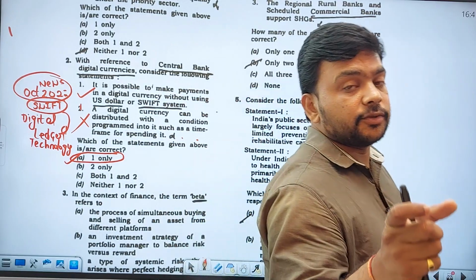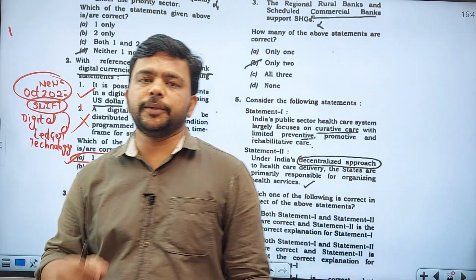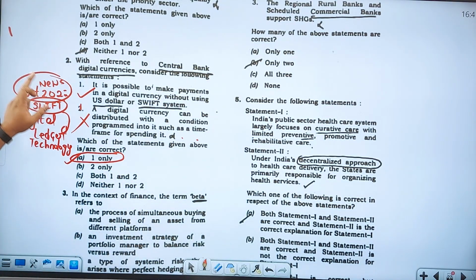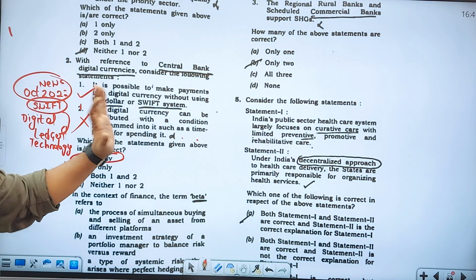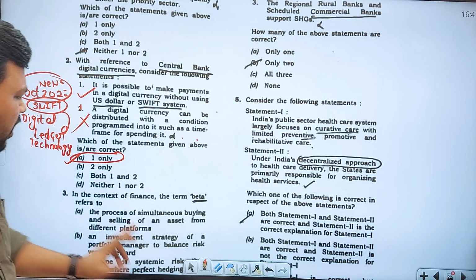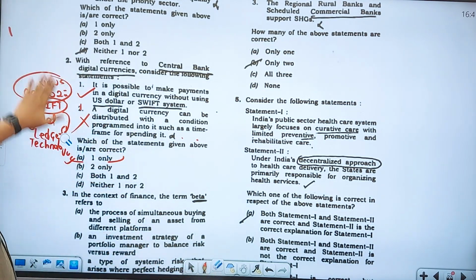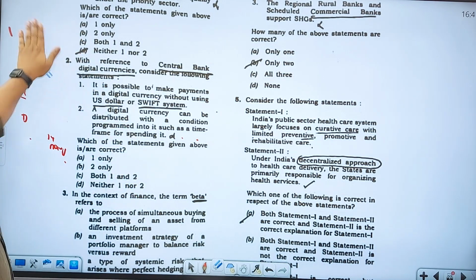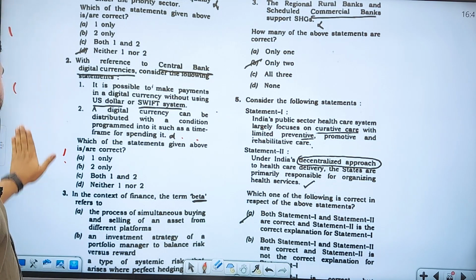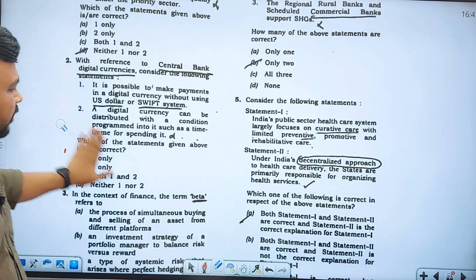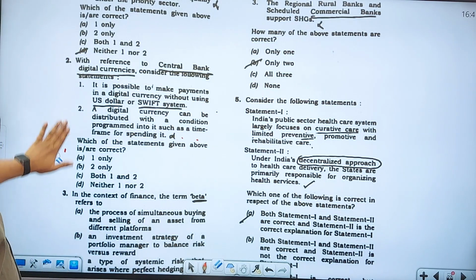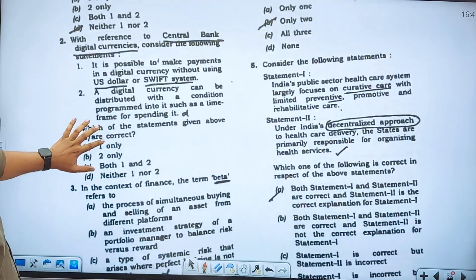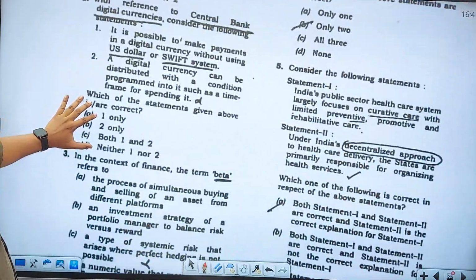Groundbreaking SWIFT system innovation paves the way for central bank digital currency usage at the global level. The news is from October 2022. So all the questions are picked up from the newspapers. You have to understand that, and not from any materials that are available in the markets. Official documents, PIB, UPSC has a reliable source, and from that reliable source only they are asking these particular questions. You need to understand that very clearly.